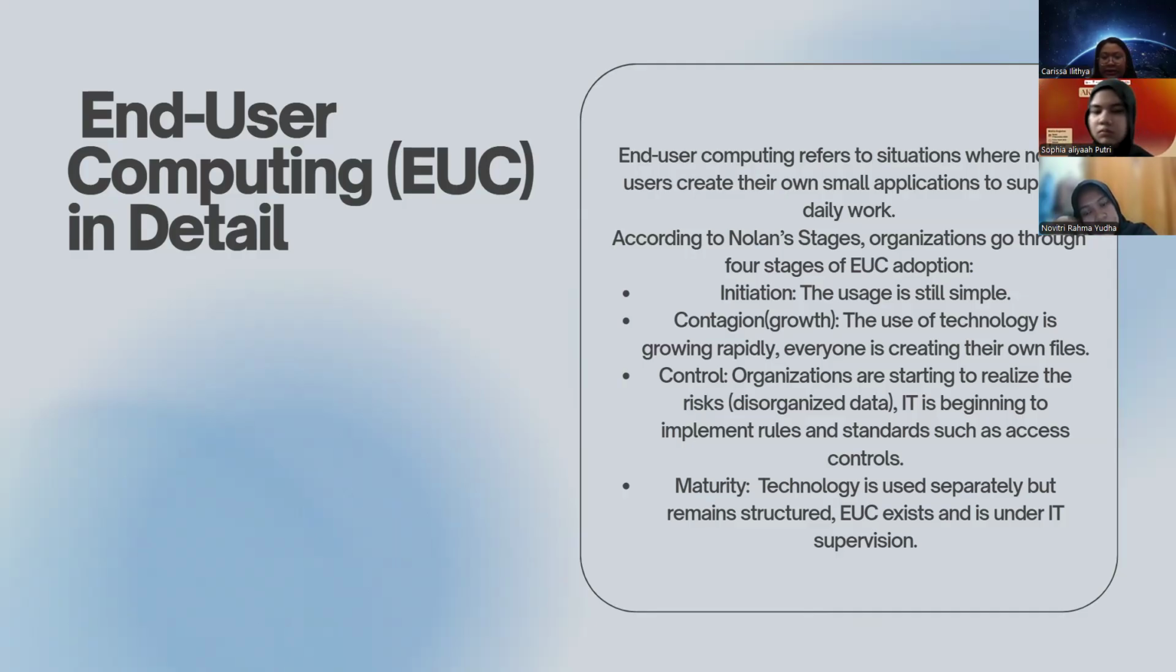Next is control. Organizations are starting to realize the risk of disorganized data, and IT is beginning to implement rules and standards like access control. Last is maturity. Technology is used separately but remains structured, usually exists, and is still under IT supervision.